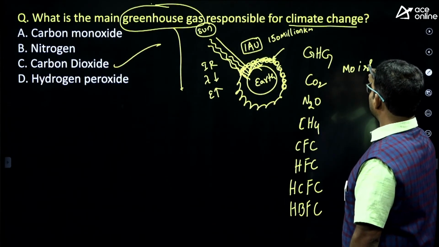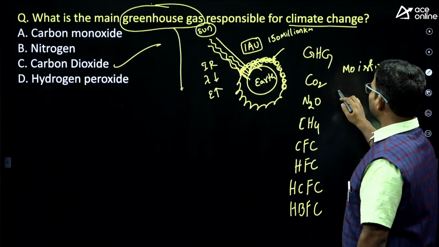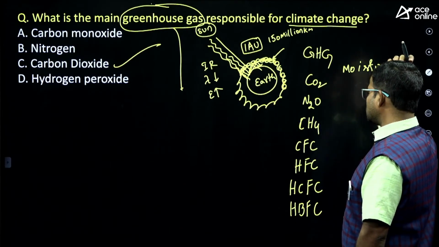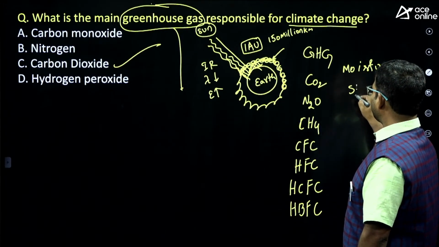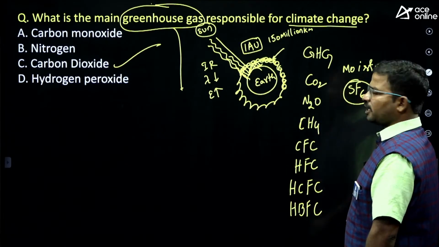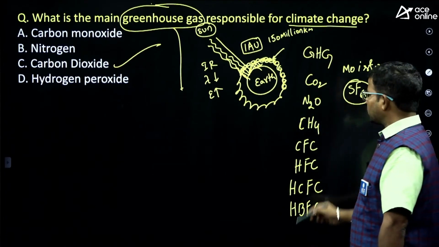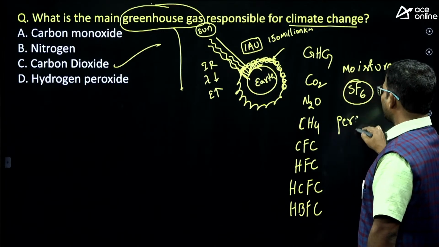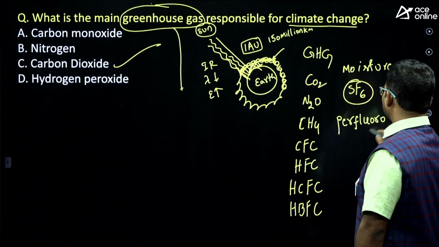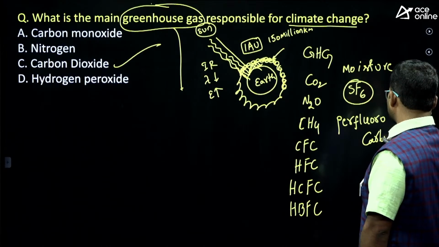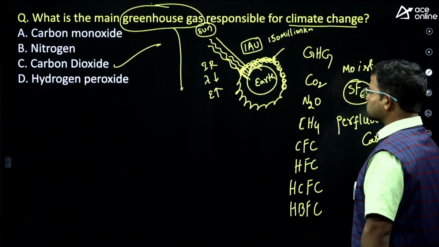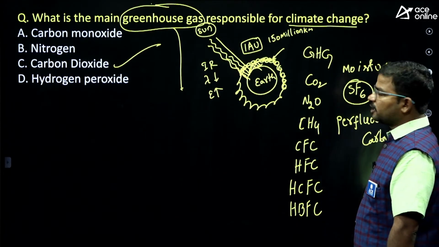Next, oxides of nitrogen, sulfur hexafluoride, and perfluorocarbons. These are all considered responsible for the greenhouse effect.